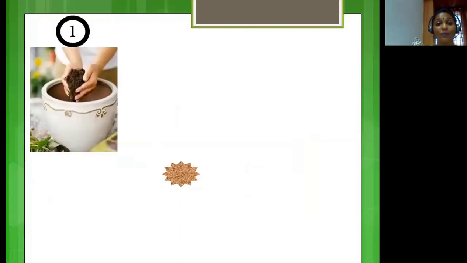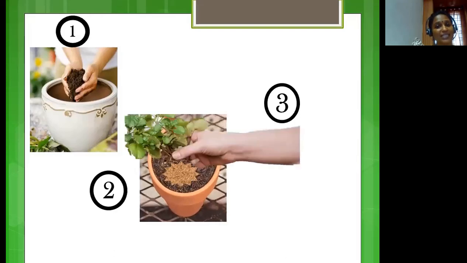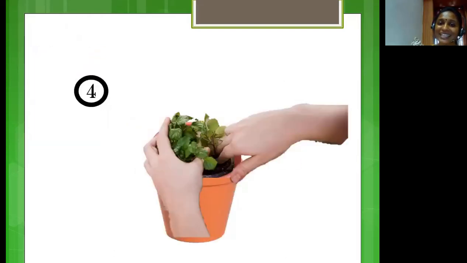In order to make a dish garden, first take a small bowl and then fill it with mud. After you have filled the dish with soil, try to pour water and make it wet. After it is wet, take a plant and dig out some soil from the center and plant it. Okay? You can have 3 or 4 plants in a dish so that it becomes a garden. Now for some ideas, let's now check out some dish gardens.